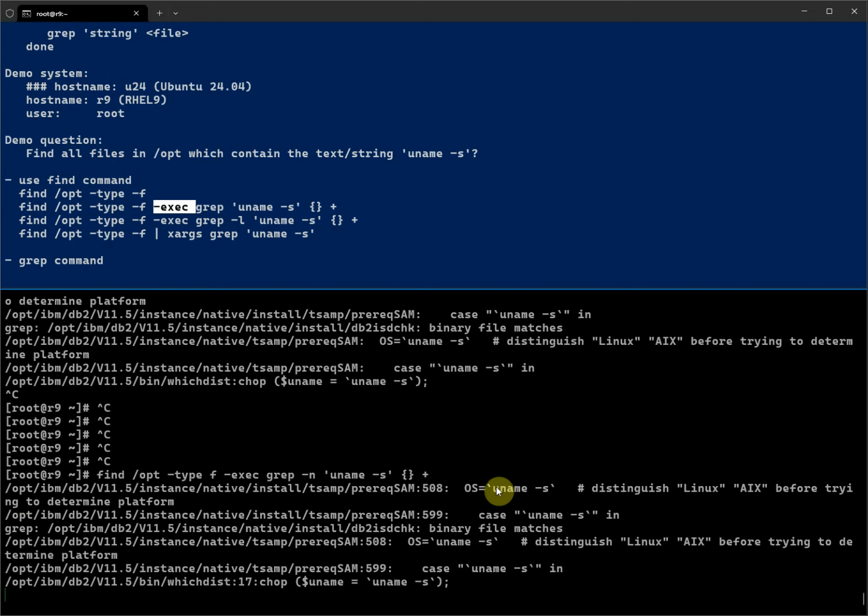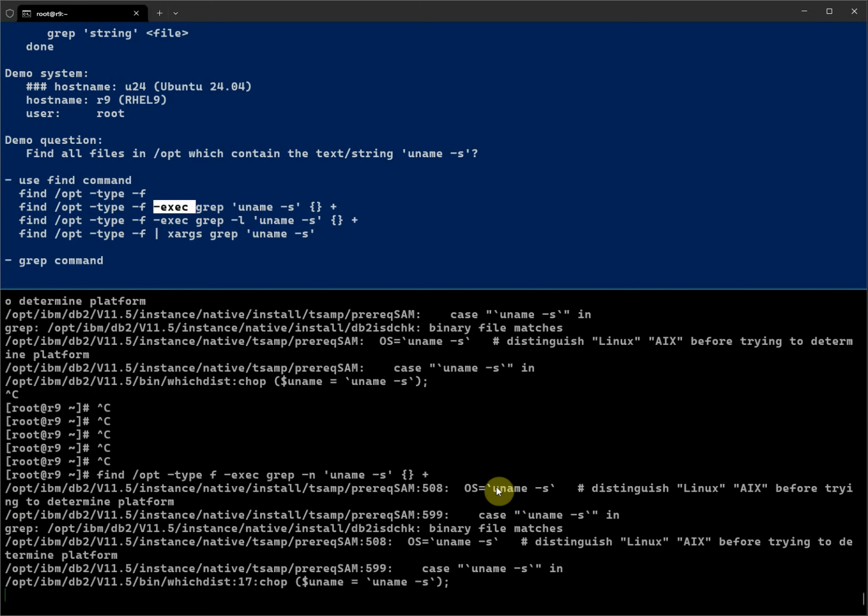It is also interesting to notice, at least from this, they use backquotes to do the variable assignment. From a Bash programming perspective, nowadays people, instead of backquotes, use dollar parentheses, those kinds of syntax. But regardless, we find what we want to find.